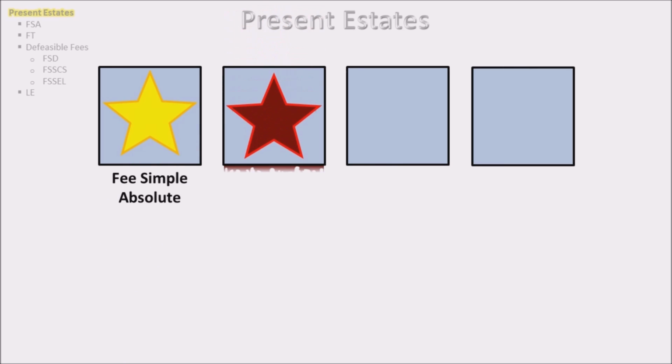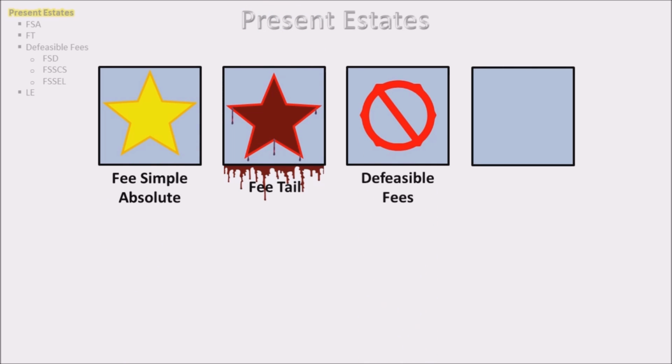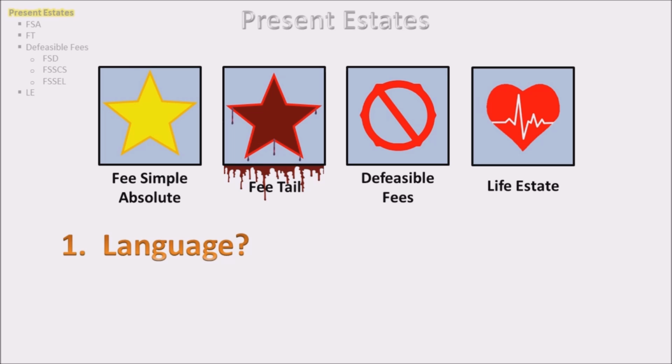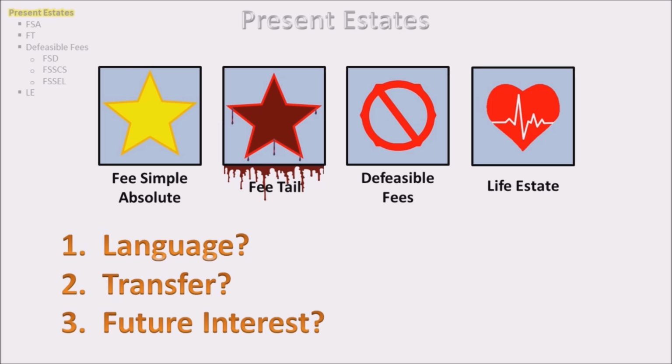Present estates. There are 4 kinds of present estates: fee simple absolute, fee tail, defeasible fees, life estate. There are 3 essential questions to ask about each estate. What language creates the estate? How does the estate transfer? Does the estate involve a future interest?